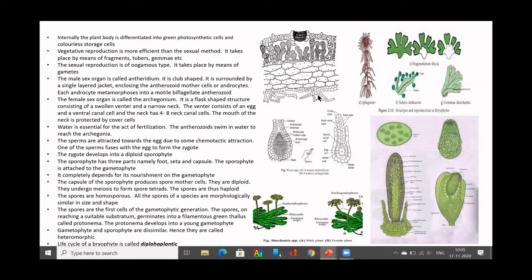And when you talk about vegetative reproduction, fragmentation is very, very common. Vegetative reproduction is more efficient than sexual reproduction. It takes place by means of fragments, tubers, gemmae. You can call all these asexual reproduction also, but they don't produce spores, so we refer to them as vegetative.